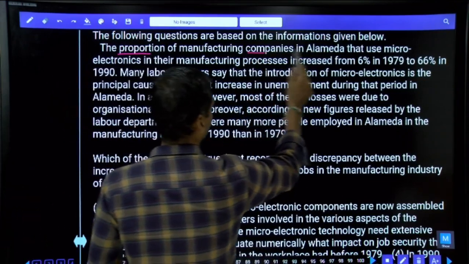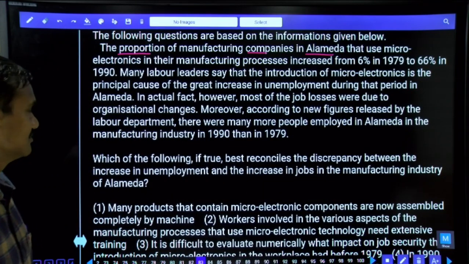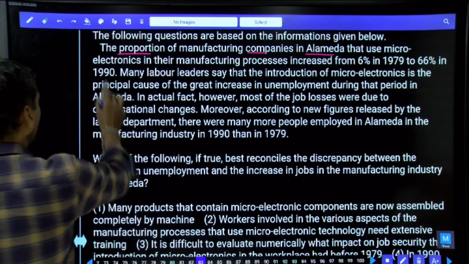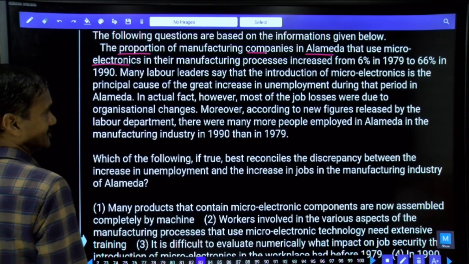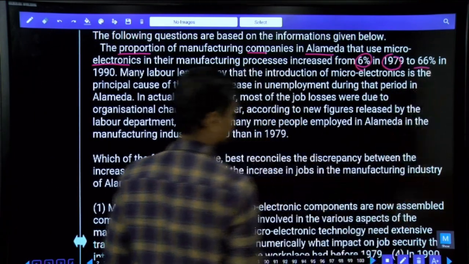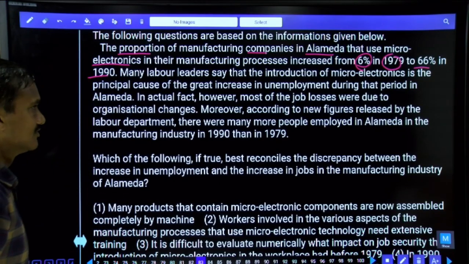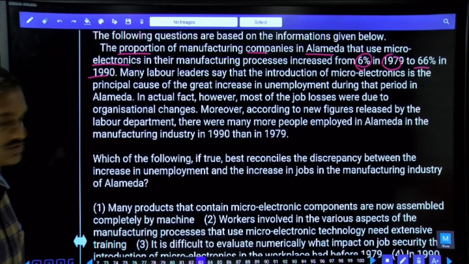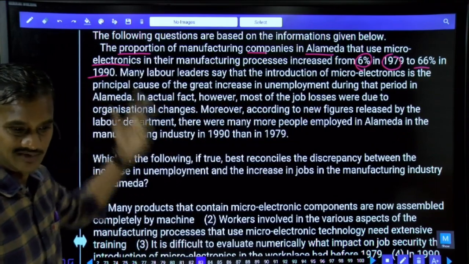The proportion of manufacturing companies in Almeida that use microelectronics in their manufacturing process increased from 6% in 1979 to 66% in 1990. Now during this period, from 1979 to 1990, how many years were there? Just 11 years. In these 11 years, it has increased from 6% to 66%, almost 11 times.